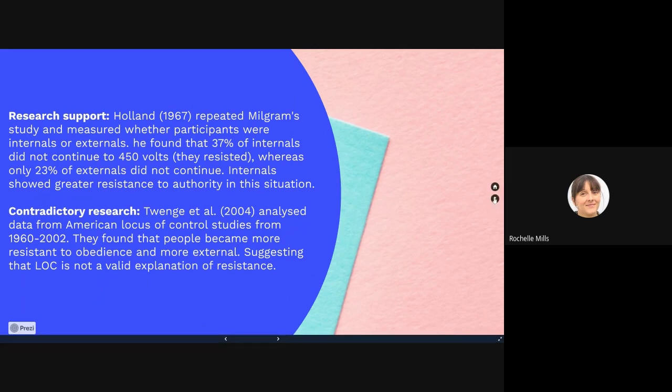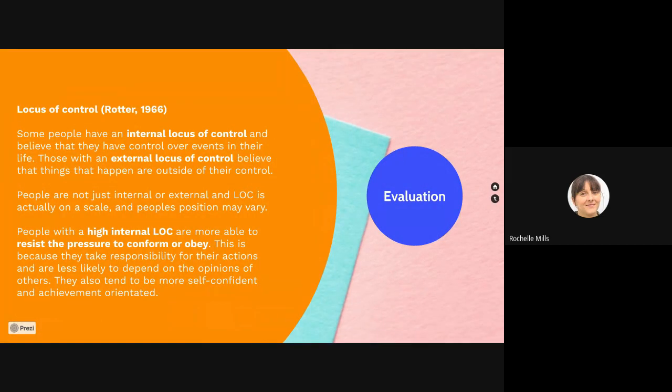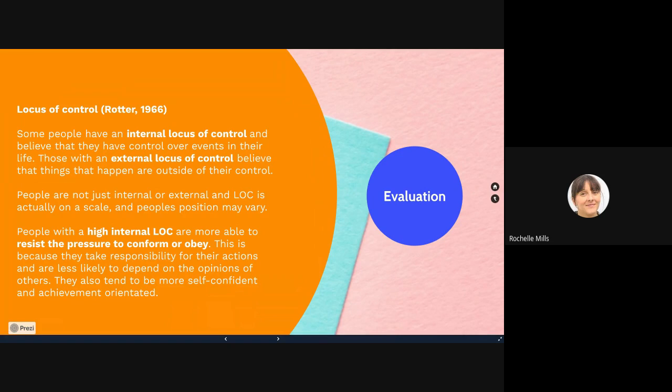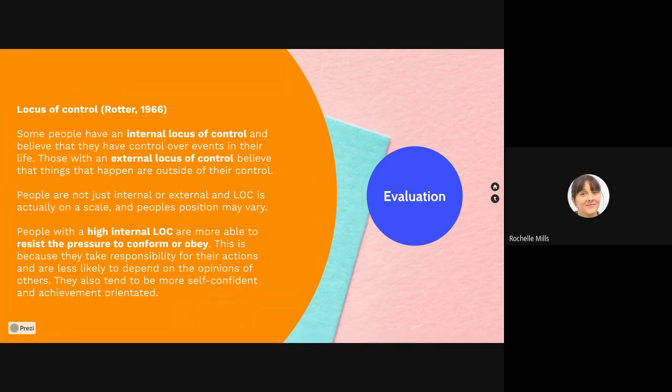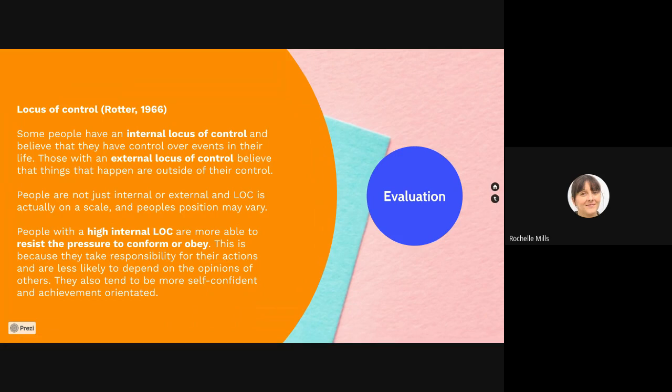And that other explanation could be social support, or it could be other factors at play, like dispositional factors or situational factors as well. So it just suggests that social influence is a really complex idea.